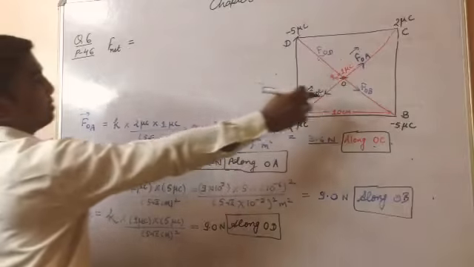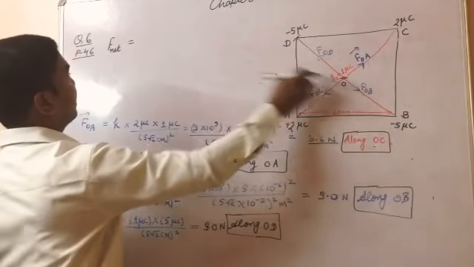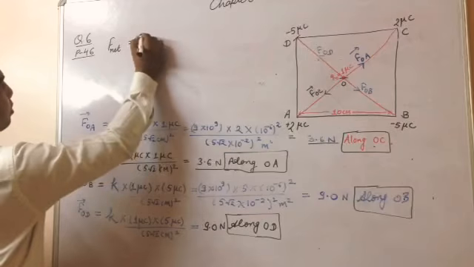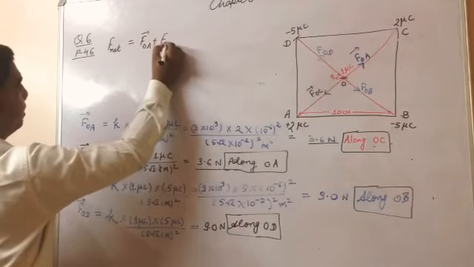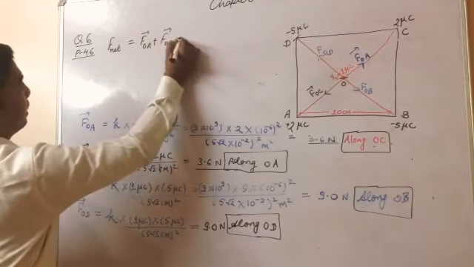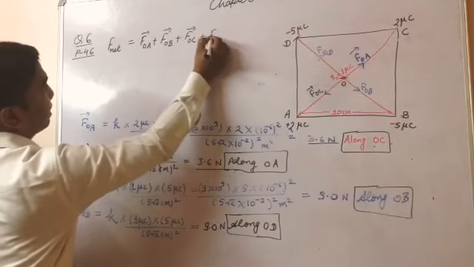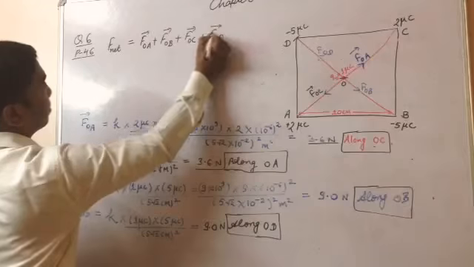F net means net force on this charge. So what would it be? FOA plus FOB plus FOC plus FOD.